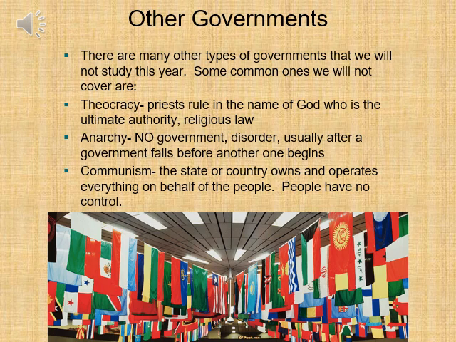And communism. Communism, where the state or country owns and operates everything on behalf of the people, and individual people have little to no control over the affairs of their lives. This happens in a communist state. We also won't talk at length too much about socialism and socialist countries or constitutional monarchies.